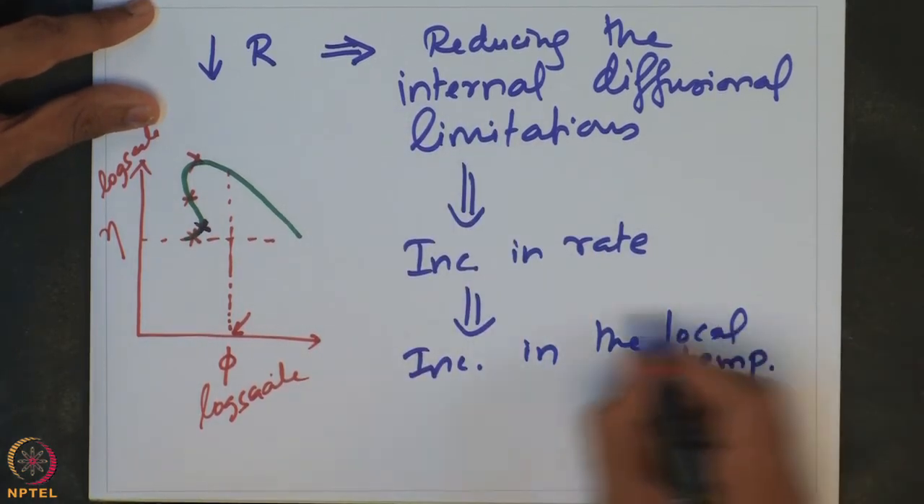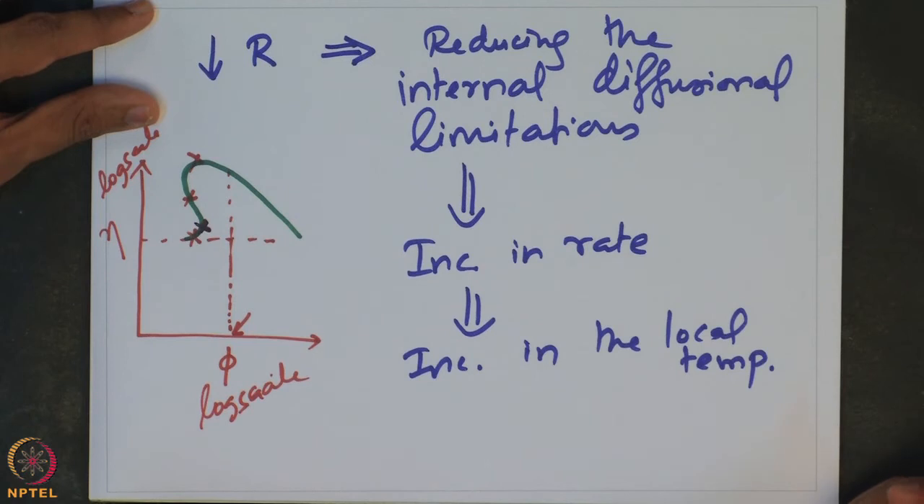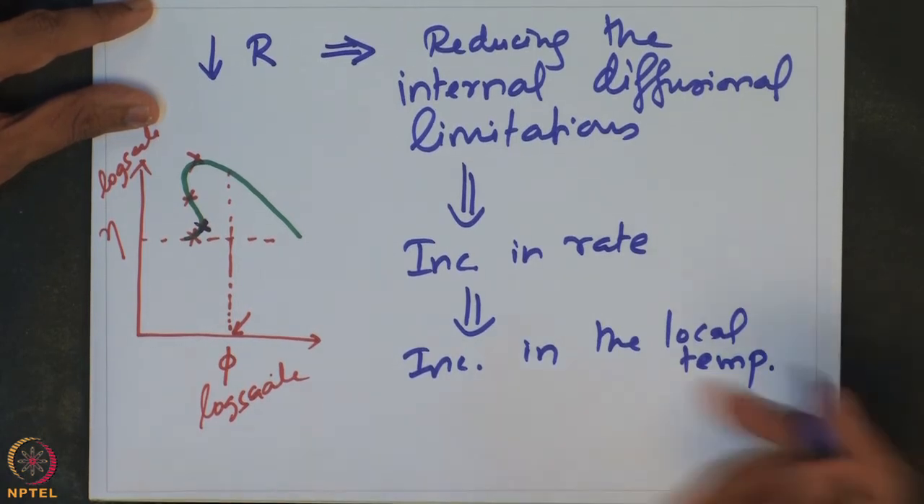and that might lead to an increase in the local temperature of the catalyst pellet, and that may or may not be desirable. For example, if the local temperature suddenly increases very largely and reaches the melting point of the catalyst itself, then the catalyst is actually sacrificed. So, it is not desirable to have an uncontrolled increase in the temperature. Therefore, understanding the true order and the true activation energy has strong implications in terms of the overall design of catalytic reactors.